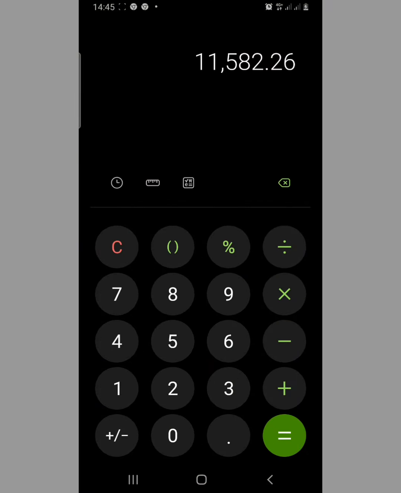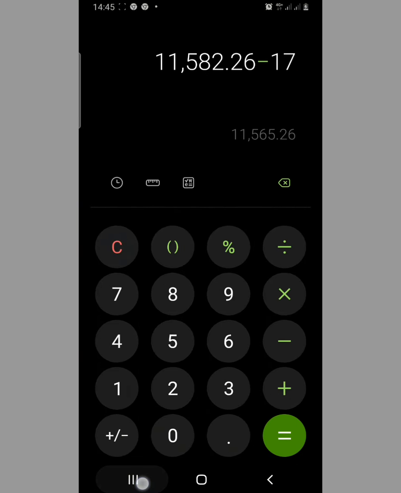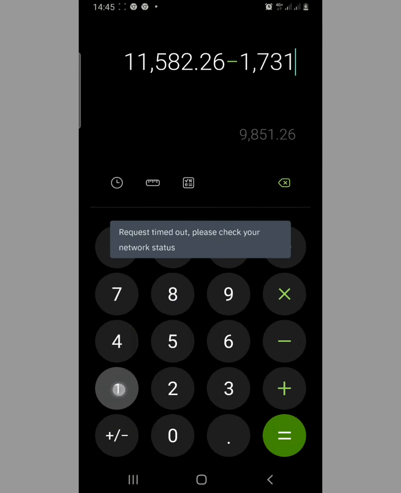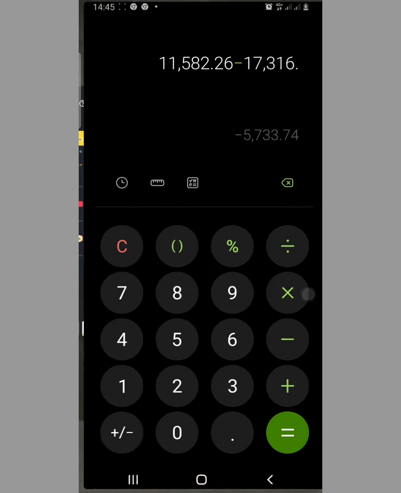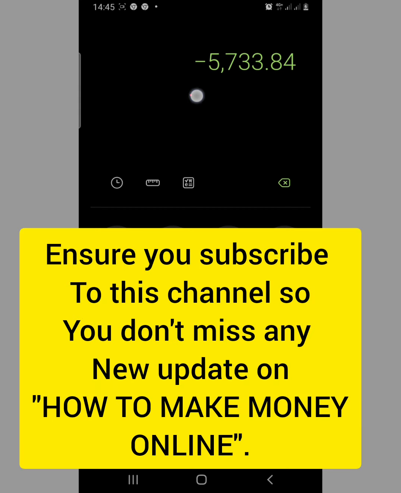This 11,582 naira 26 kobo, which was the amount we sent to the person, minus the amount we are receiving right now, which is 17,316 naira 10 kobo. So we've actually made 5,733 naira from just 11,000 naira.